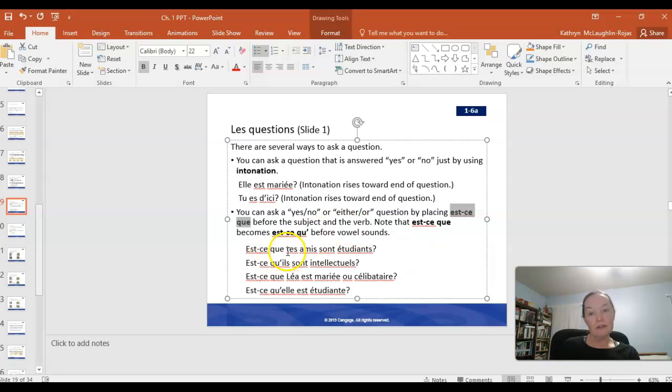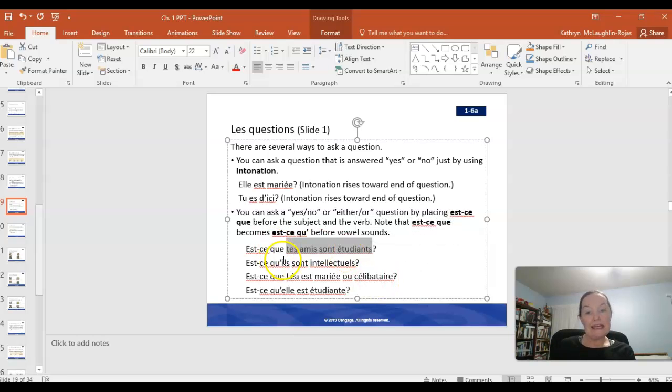So I could say the sentence, tes amis sont étudiants, and that means your friends are students, and that's a statement. If I want to turn it into a question, all I have to do is say, est-ce que tes amis sont étudiants? Are your friends students? It automatically turns it into a question, intonation or not.